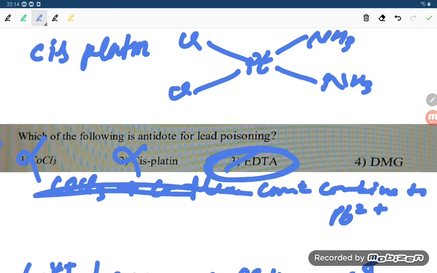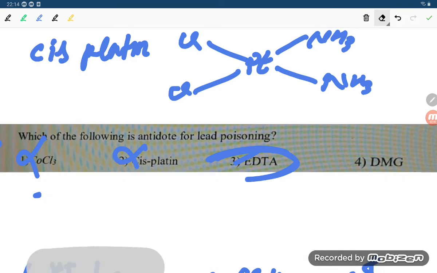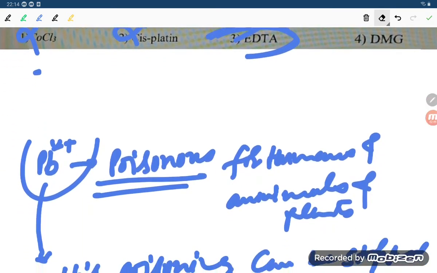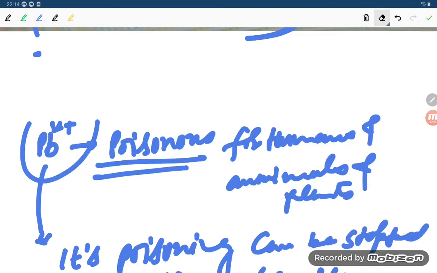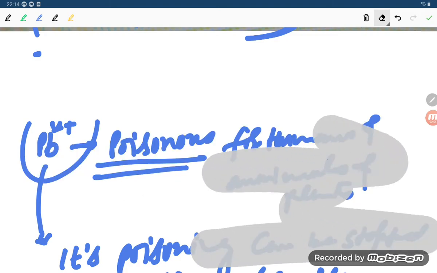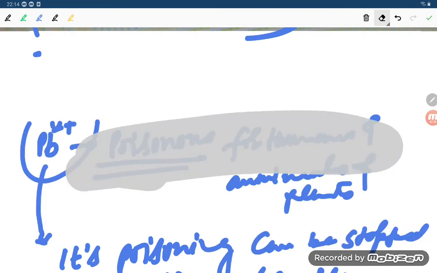How is EDTA our answer? Let us check with the options. EDTA is a hexadentate ligand, student. Its denticity is 6.